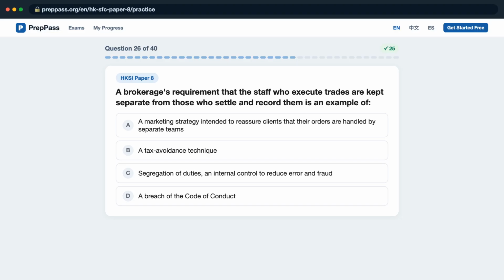Question 26. A brokerage's requirement that the staff who execute trades are kept separate from those who settle and record them is an example of, is it A. A marketing strategy intended to reassure clients that their orders are handled by separate teams? B. A tax avoidance technique? C. Segregation of duties, an internal control to reduce error and fraud? D. A breach of the code of conduct?